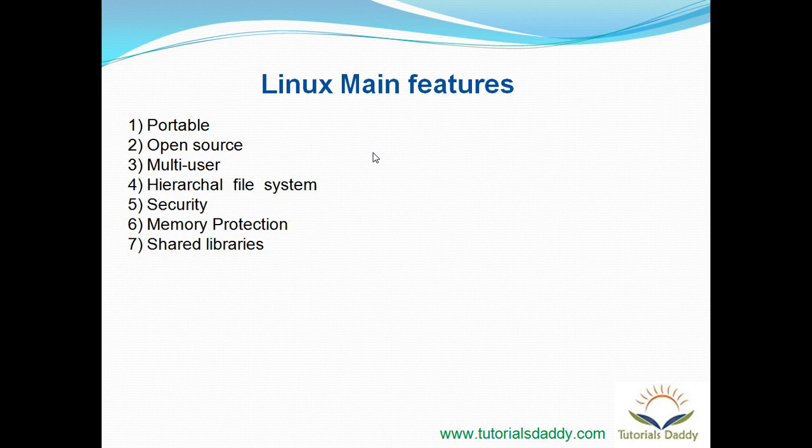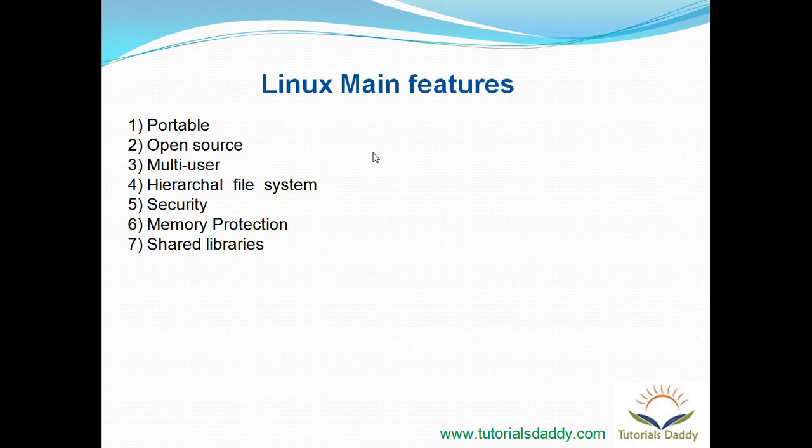And the sixth feature is memory protection. Linux provides memory protection between user process and kernel process, and between each user process and each kernel process. Because of that, one process cannot access the memory of another process.